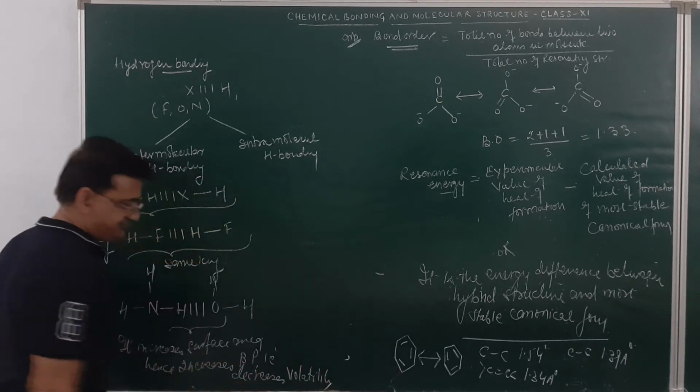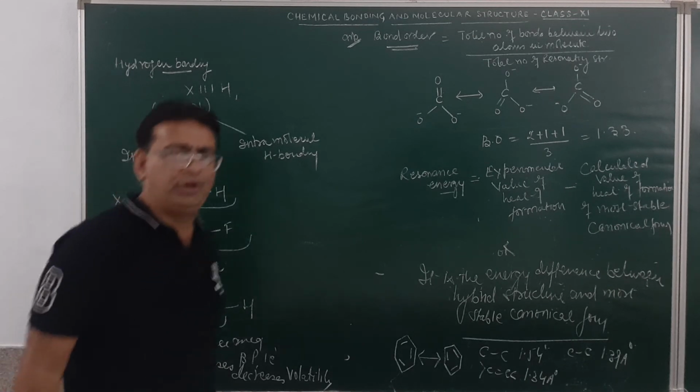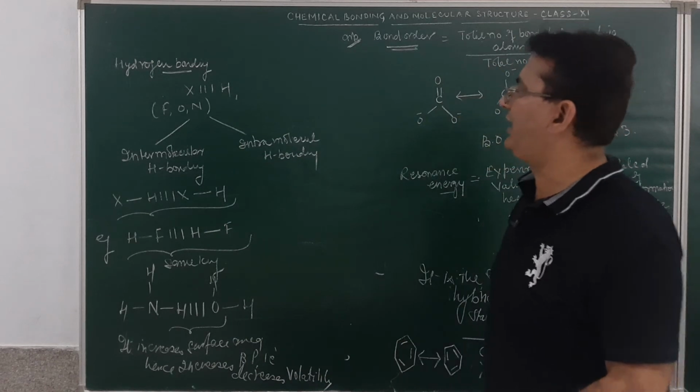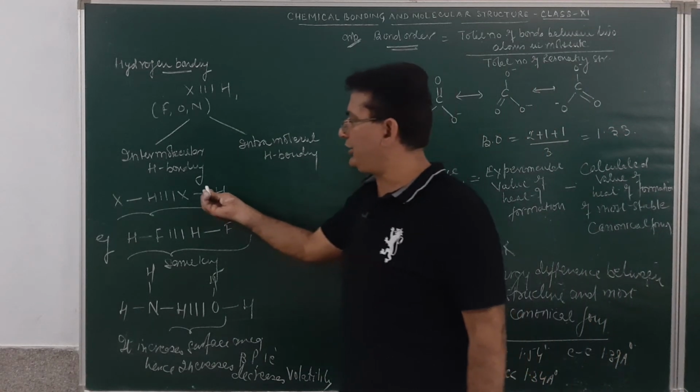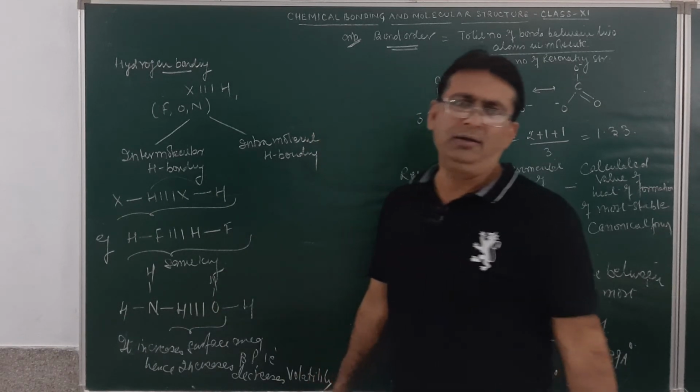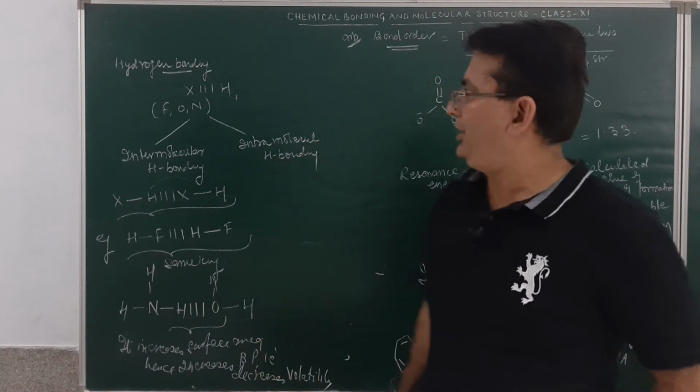Am I clear? So if a bond is formed between an electronegative atom and a hydrogen atom, that is called a hydrogen bond. If it occurs between molecules of the same kind or of a different kind, it is called intermolecular hydrogen bonding.